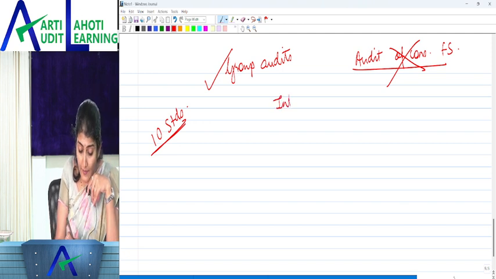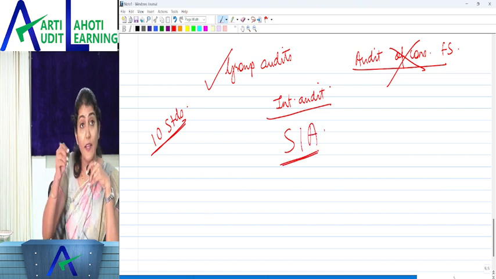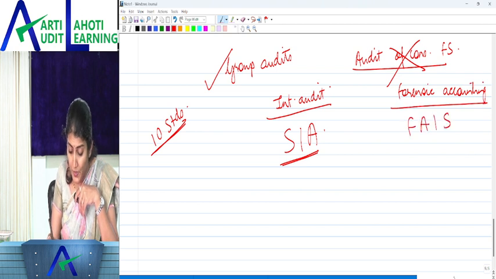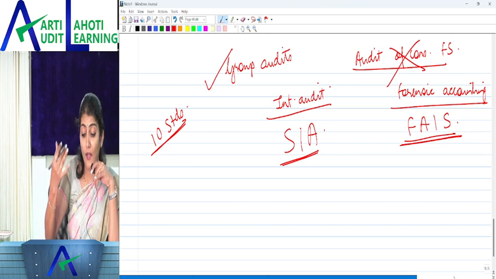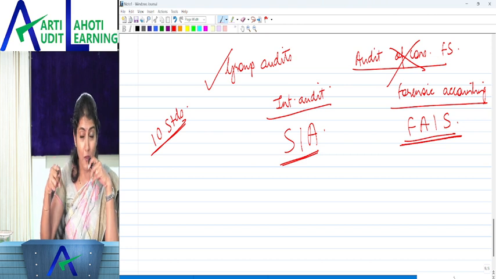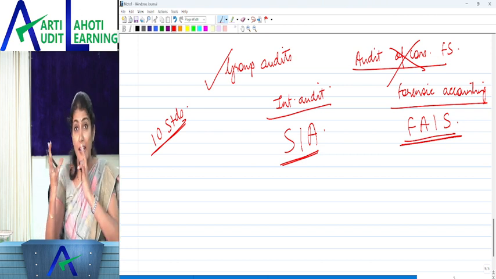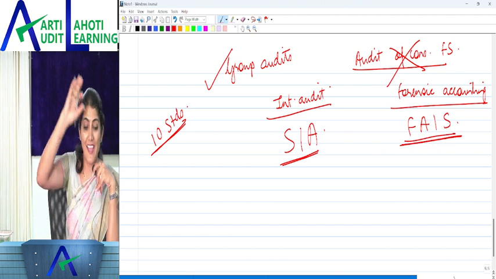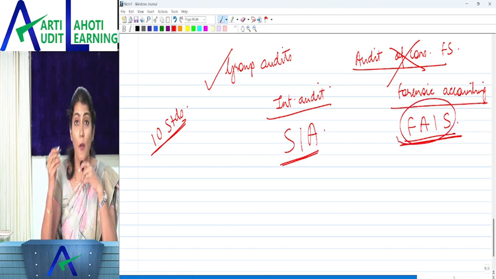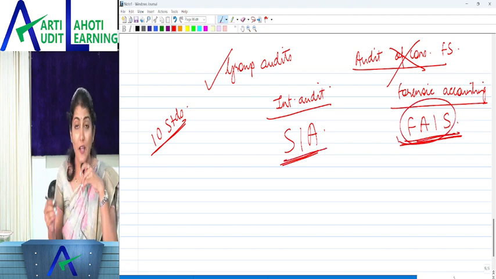Then in the internal audit chapter, they have put an introduction to the SIA, the Standards on Internal Audit. And in the chapter on forensic accounting, which was already there, there is a little bit of change in the content, and they have also put an introduction to the FAIS, the Forensic Accounting and Investigation Standards. So now the audit paper is more of a standardized paper, because you have the engagement and quality control standards, then the standards on internal audit, and the forensic accounting and investigation standards, but just an introduction to these.